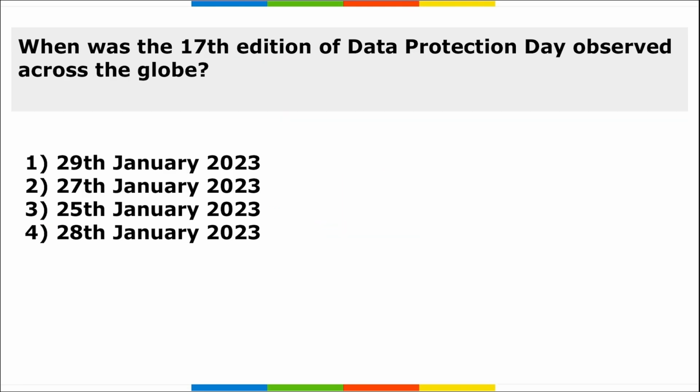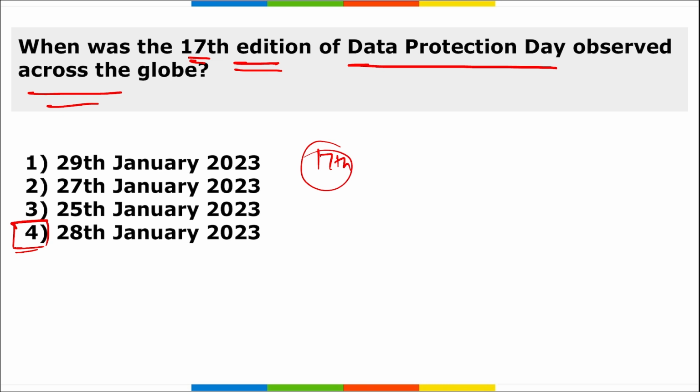Next, when was the 17th edition of Data Protection Day observed across the globe? Data Protection Day is observed on 28th of January, right? And this was the 17th edition of Data Protection Day, or Data Privacy Day also.